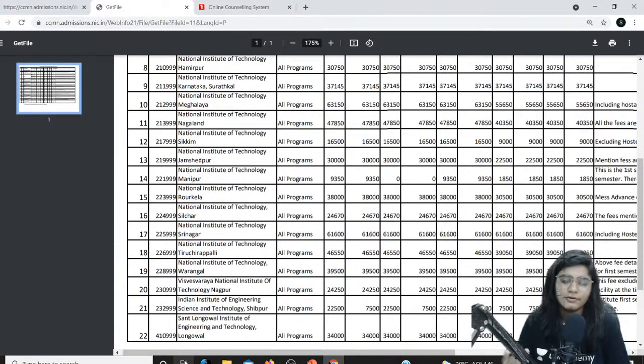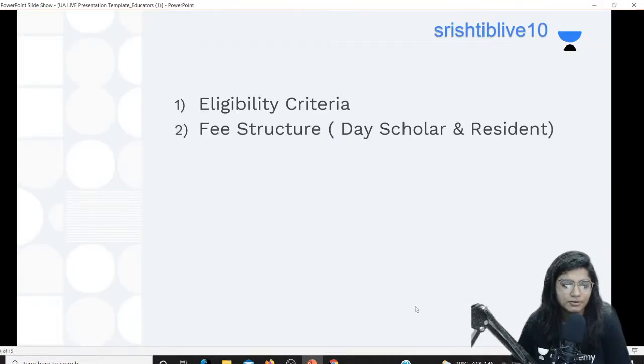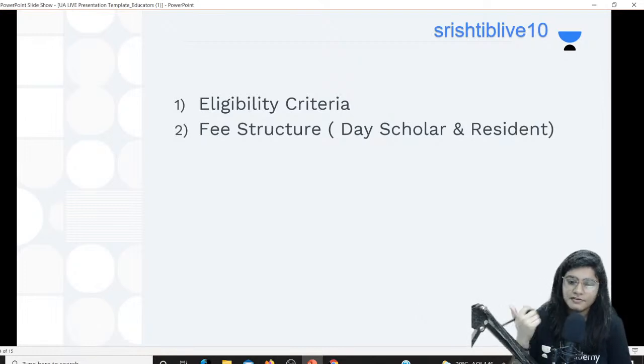Otherwise you have to prepare for other masters universities. This is a very important point which you should be clear about before filling the choices or before filling the CCMN counseling. Okay, let's go back to our program now. These are 2 things which you should be clear about before CCMN counseling. First is eligibility criteria: go to the website and see what the eligibility criteria is for all NITs. The second thing is to go to the website, see the fee structure, and decide whether you can pay the fees for NITs or not. This is very important to keep in mind.